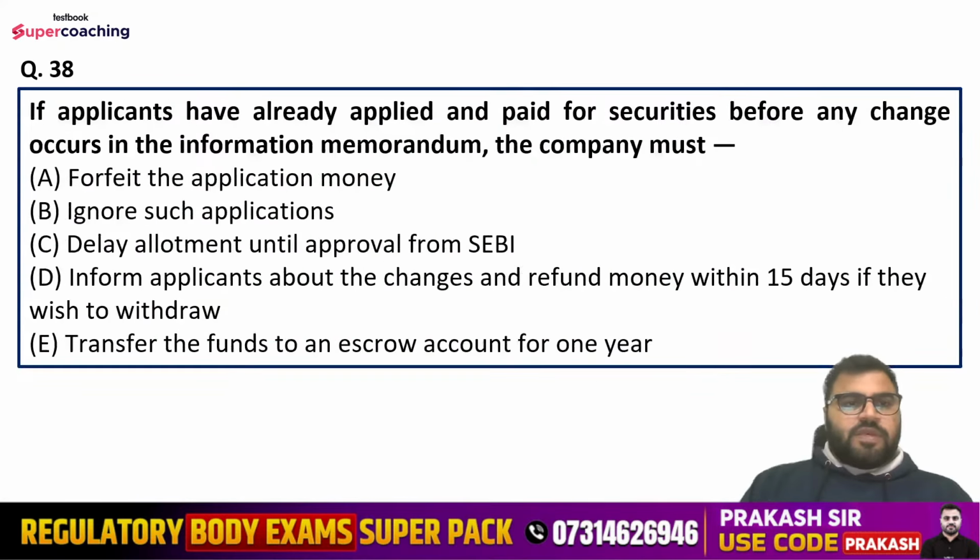Got it? Question number 38. If applicants have already applied or paid for securities before any change occurs in the information memorandum, the company must forfeit the application money, ignore such applications, delay allotment until approval from SEBI, inform applicants about the changes and refund money within 15 days if they wish to withdraw, or transfer the funds to an escrow account for 1 year.